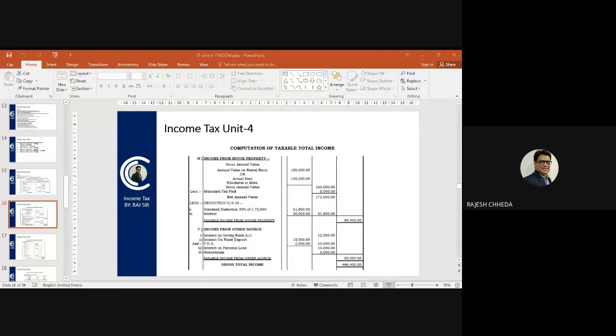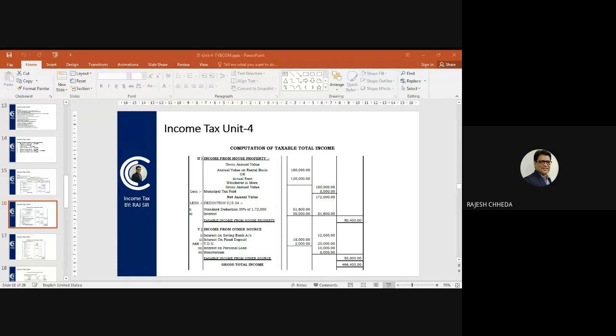These are the incomes of Mr. Rao to be taken under the head income from other sources. A simple total becomes taxable income from other sources. Very simple head of income.